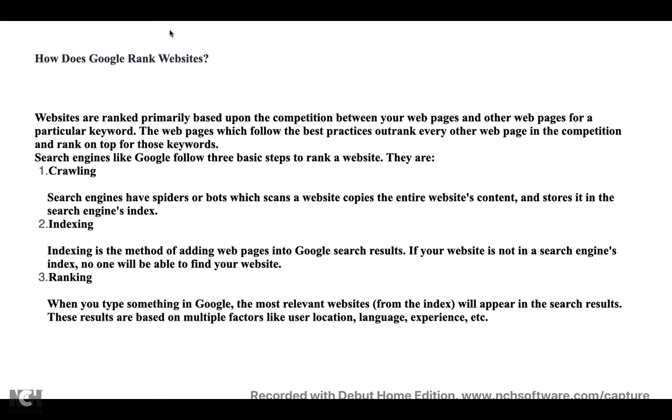Apart from the ranking, there are many different types of processes available. One is called crawling, the other one is called indexing, the last one is your ranking, how to prioritize your website. So crawling is nothing but, we generally call search engines spiders or bots. Earlier we called them that way. So spiders or bots are capable of scanning your website and all your website contents and storing it inside some index of the search engine. So whatever the user is typing or searching for, the spider or bot keeps a copy of that content. So one copy is being stored.